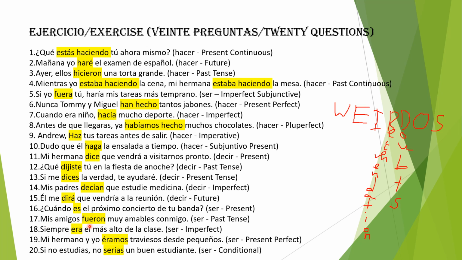Mis amigos fueron muy amables conmigo. My friends were very kind with me. So we're saying that these friends were kind at a specific time in the past. They weren't kind habitually, so we're not going to use the imperfect tense. We could use the imperfect tense, but in this case, we're indicating that there was a specific incident in which they were really kind to us. Maybe we got into a car accident, so they drove all the way to the accident and they helped us at that time.